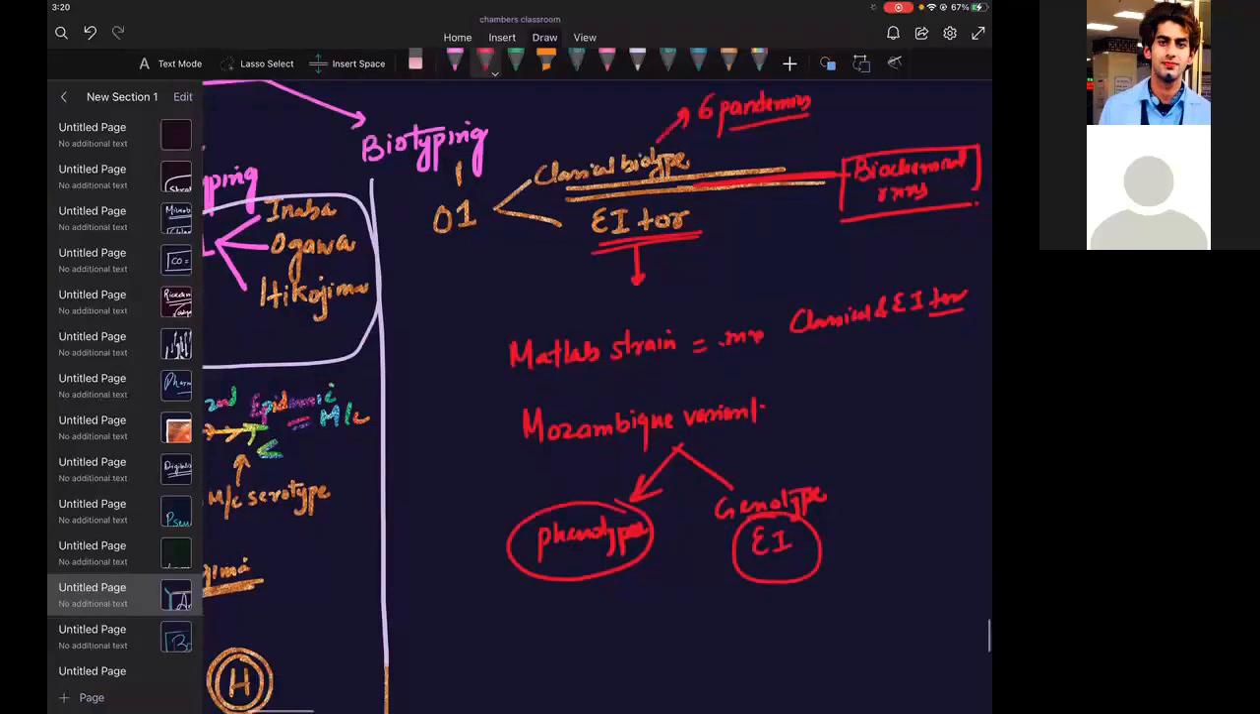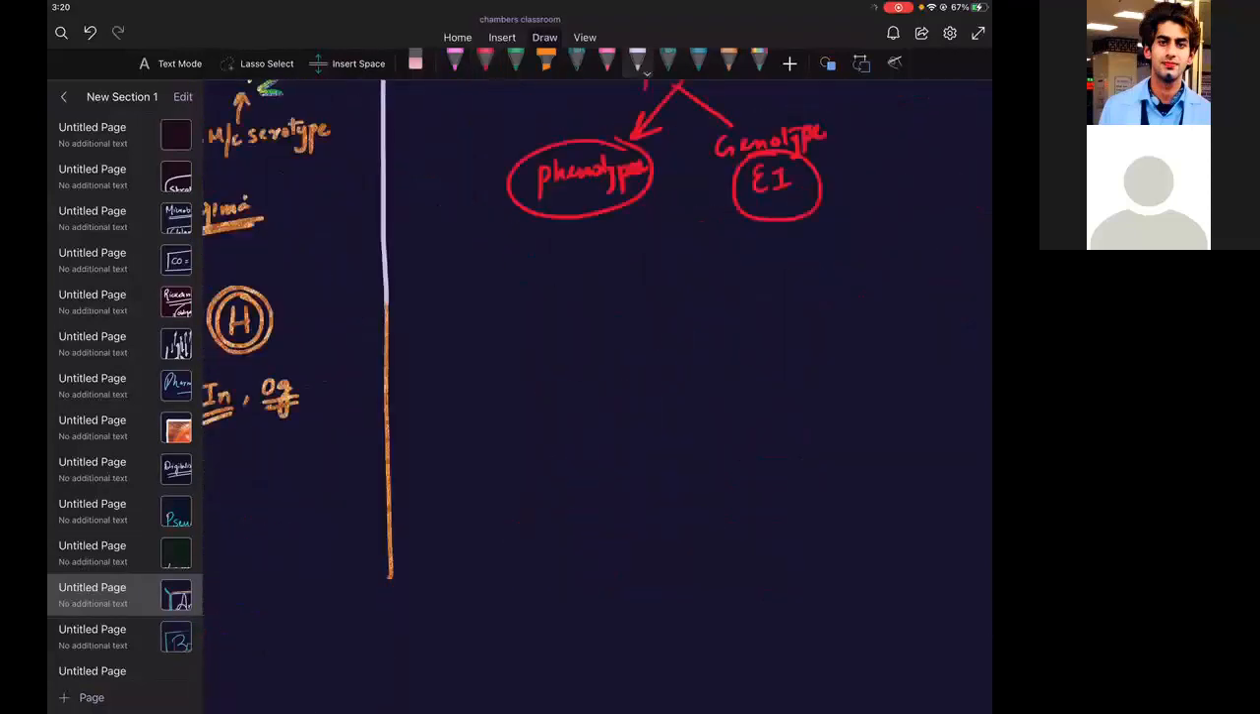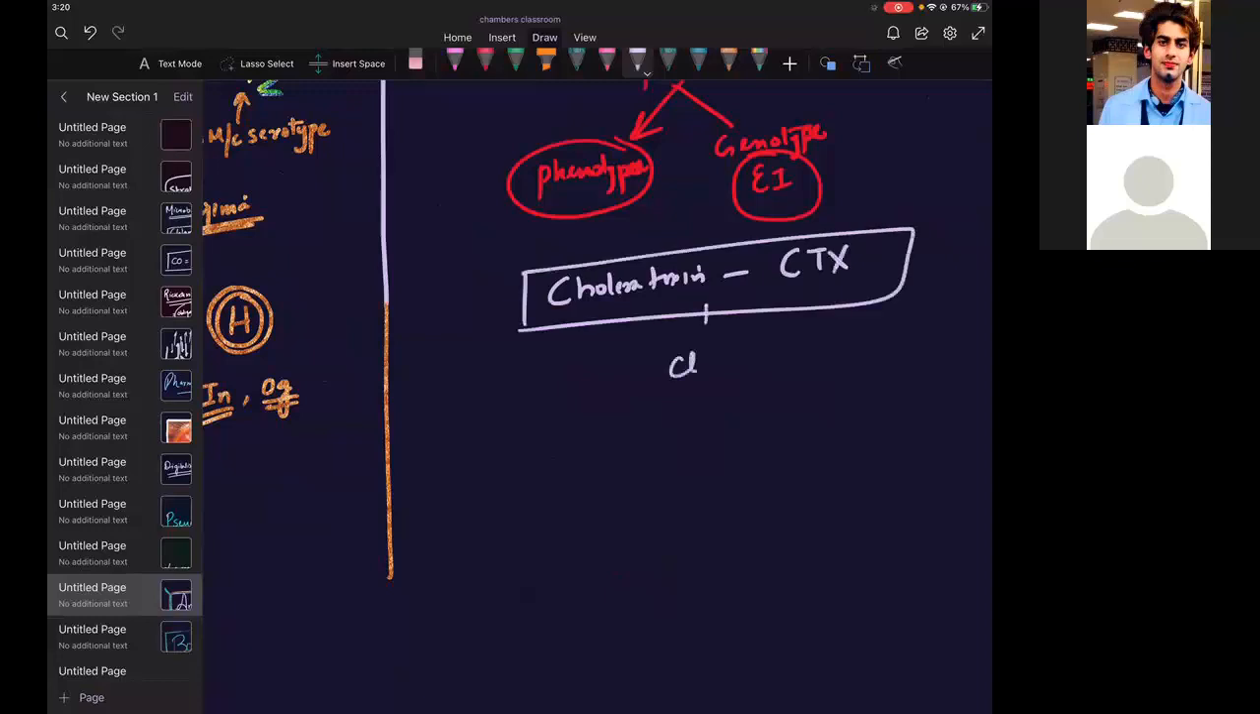Okay. So remember an exception here: cholera toxin, and the gene for this toxin, that is CTX. These are both of classical type. Okay. Is there any doubt?